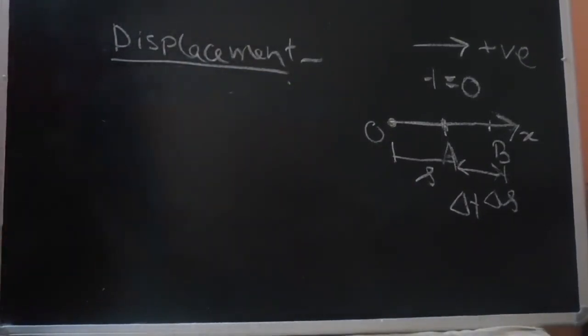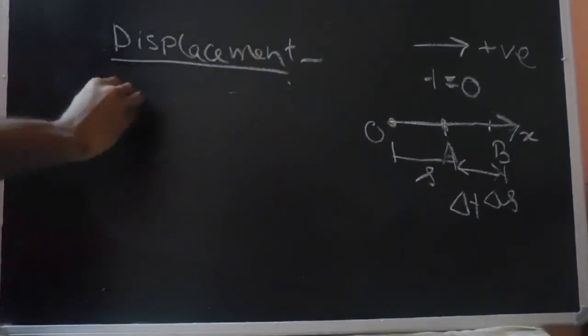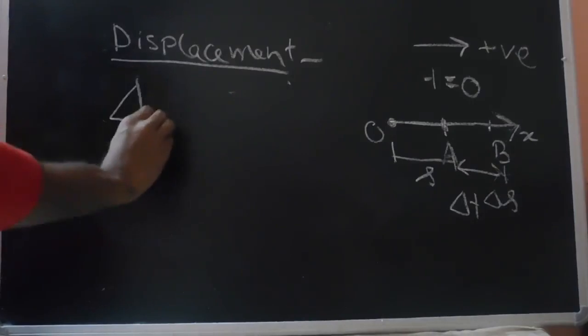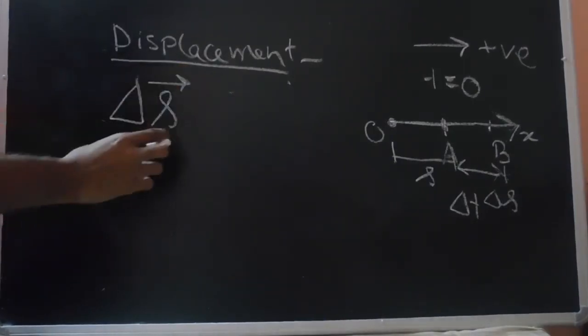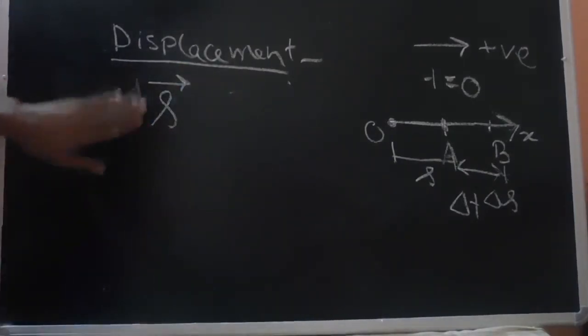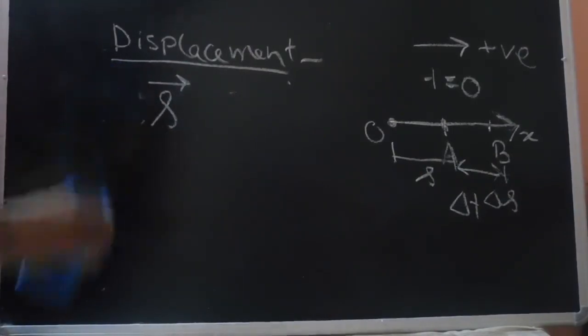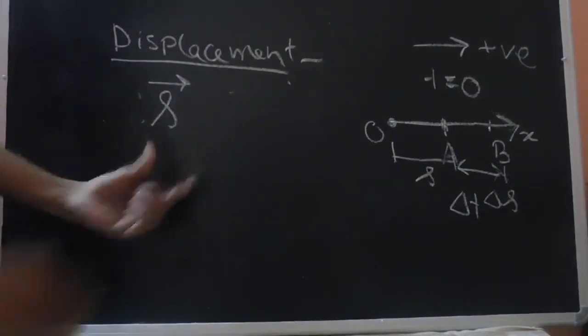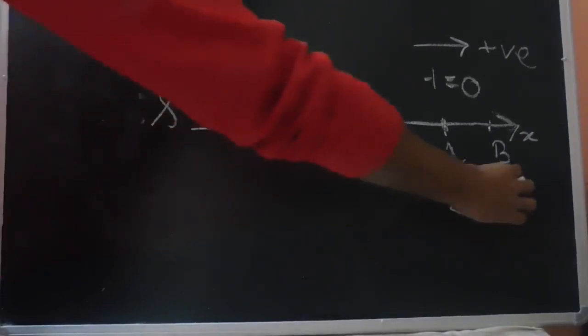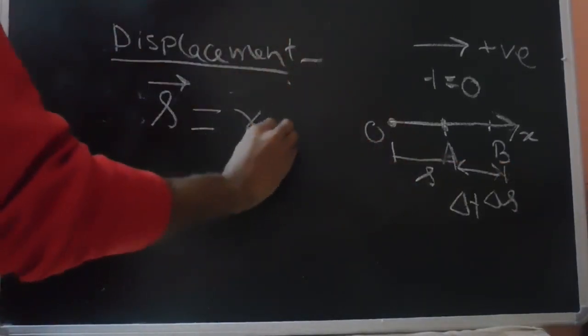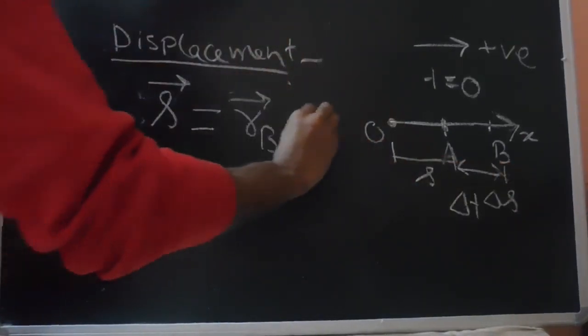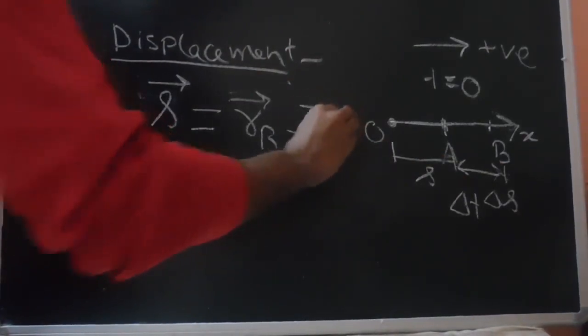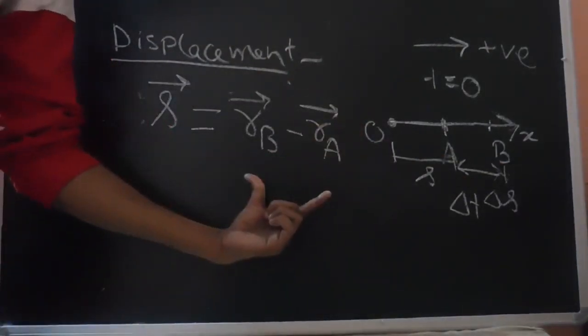Now the displacement of the particle, which is a vector quantity, will be represented as delta S vector. So this displacement of a particle, S vector, is defined as the change in the position vector of a particle. The change in position vector is R B vector minus R A vector. So the change in the position vector is what we call the displacement.